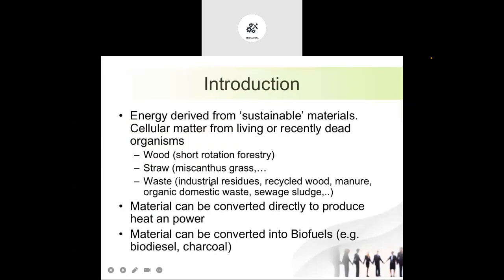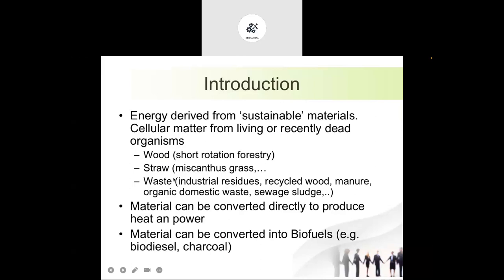Now, what is biomass? The biomass, or the energy obtained from cellular matter, from living plants or dead organisms, is all called biomass. The word bio gives you the idea regarding this energy. So this cellular matter from living or recently dead organisms we call biomass.